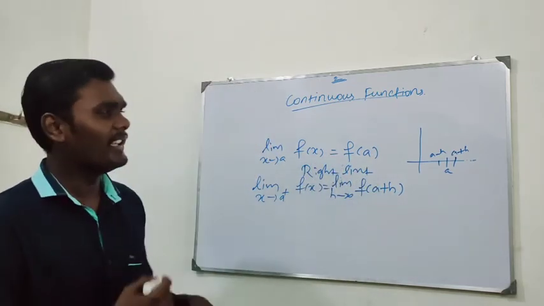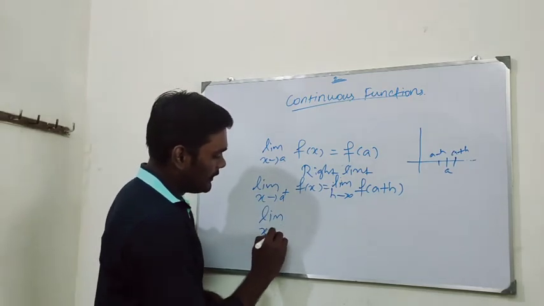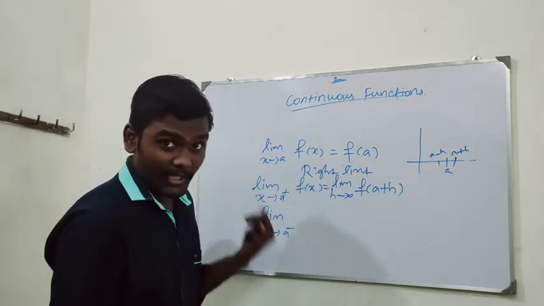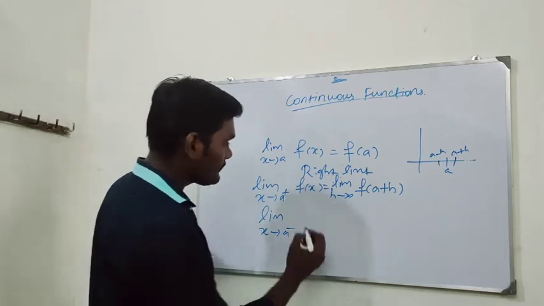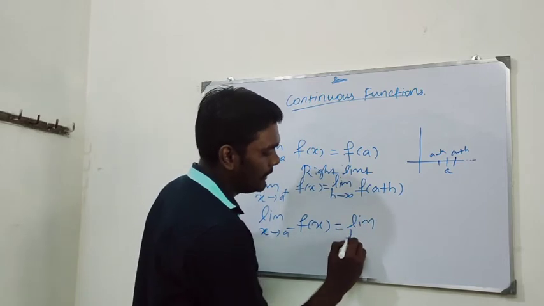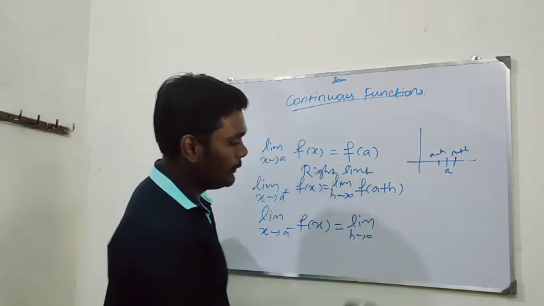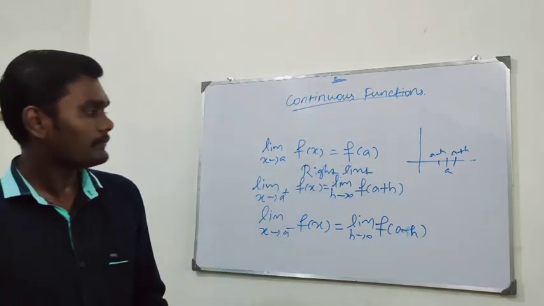The left limit is just the other way: limit x tends to a minus, we are using the minus sign just to denote it is a left limit, of f of x should be equal to limit h tends to 0 of f of a minus h.